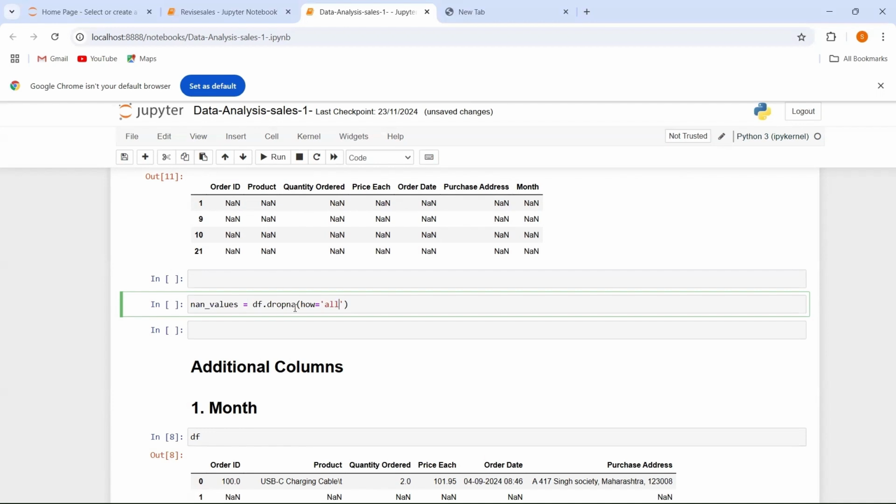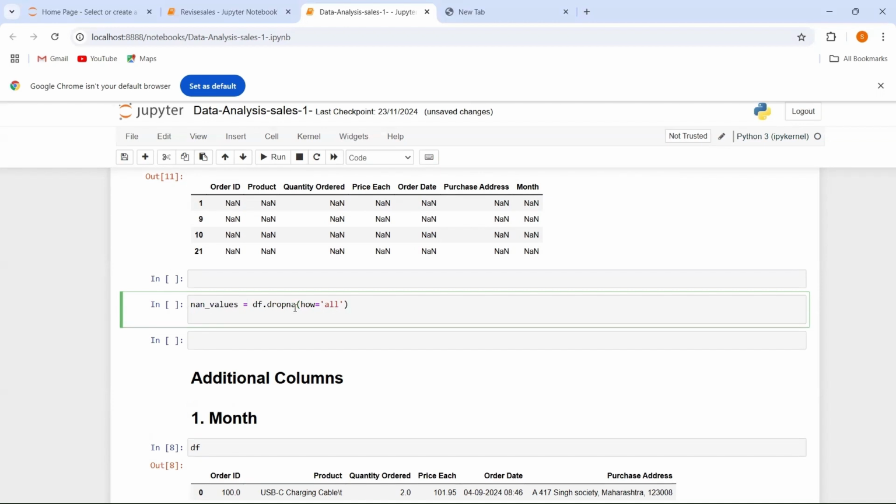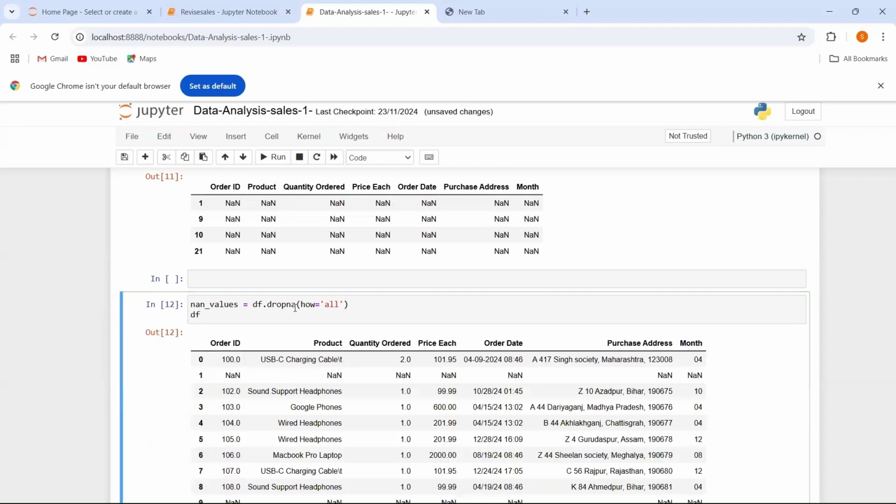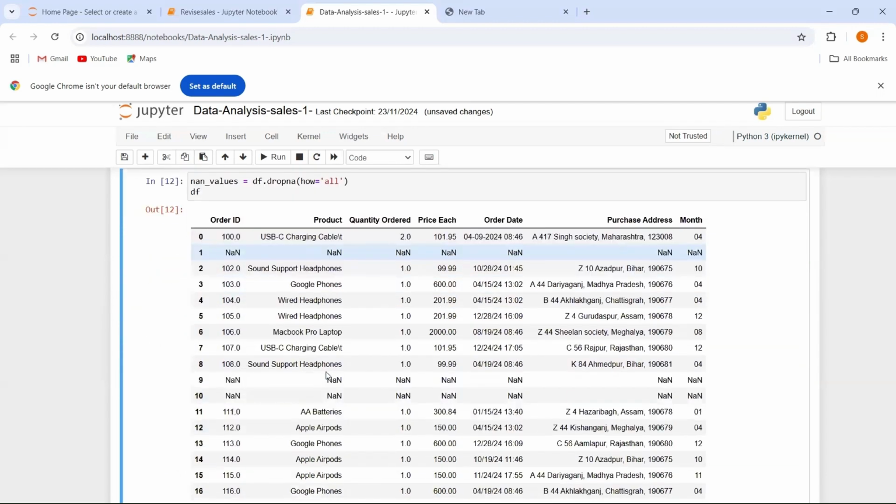So what is the function of how equals to all? It will drop the data only if every value is NaN. What is the function of how equals to any? If either of the values is NaN, it will drop the whole row or the whole column. So let's say now I want to print my data frame, and let's see what my output will be.